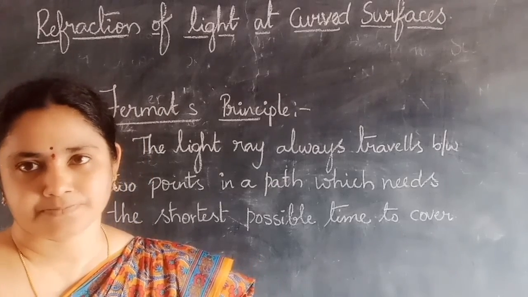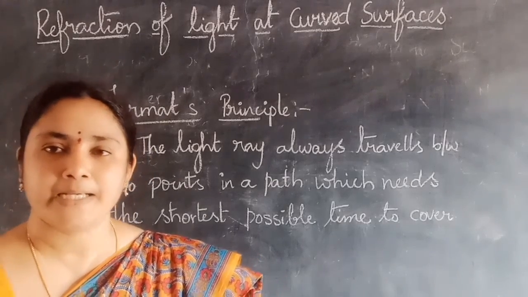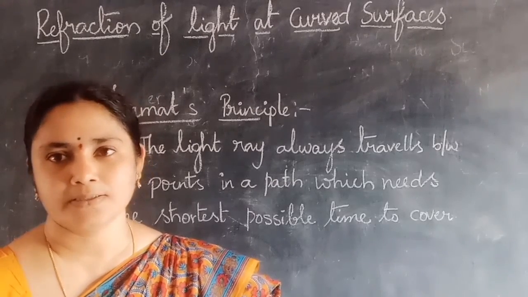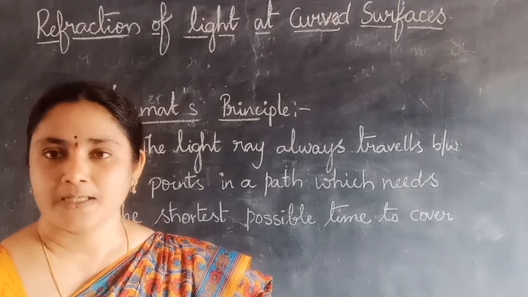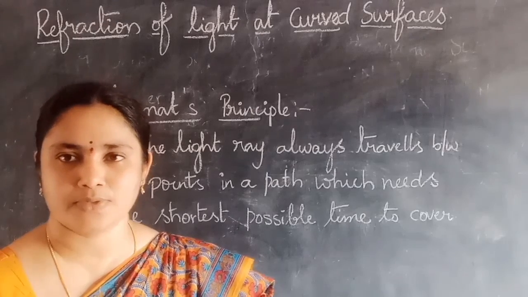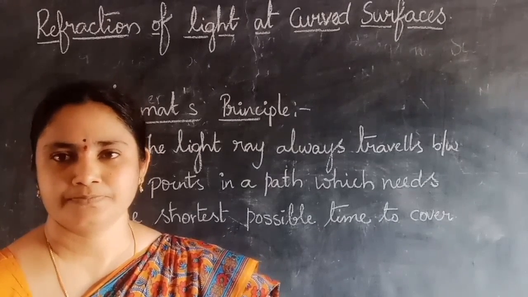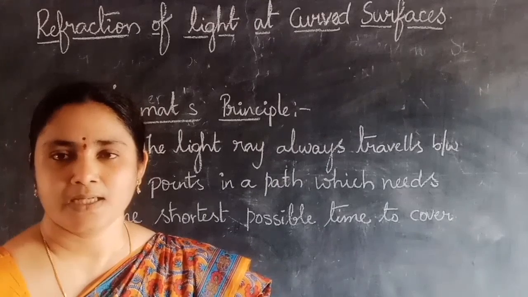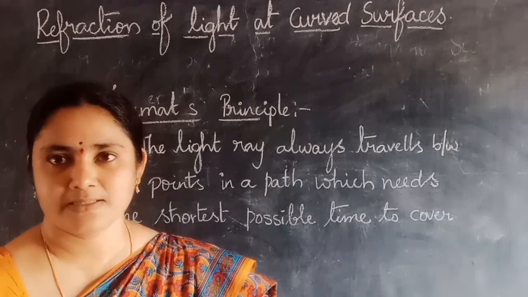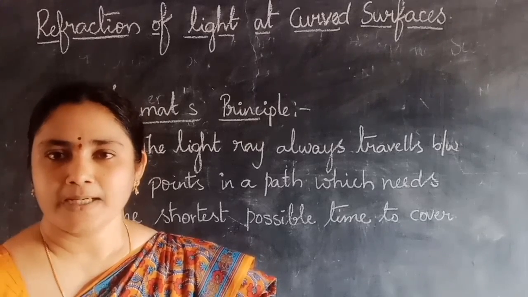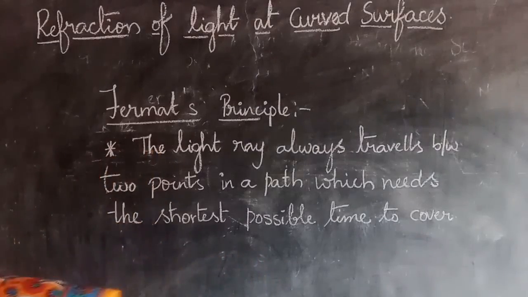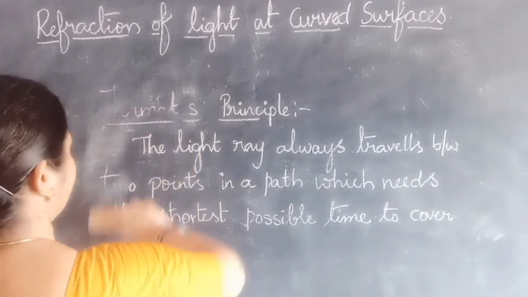What is refraction? Refraction is nothing but bending of light ray when it is passing from one medium to another medium. If there are two mediums, the light ray is passing from one medium to another medium, for example, rarer to denser or denser to rarer medium. It changes its direction and it bends. Again, it moves in a straight line because light always travels in a straight line. But a little bit of bending we can observe when the medium is changed. So refraction is nothing but bending of light ray.